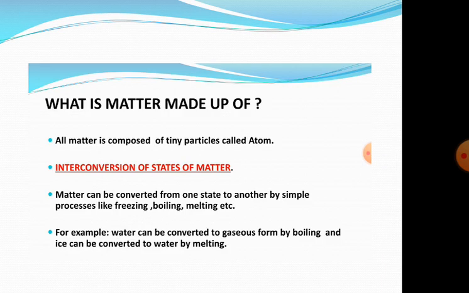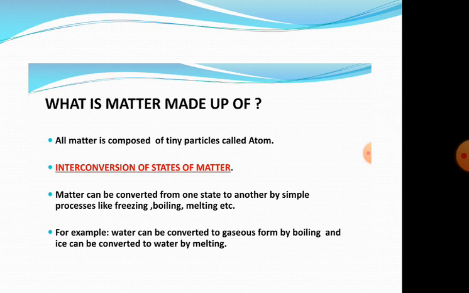Now, what is matter made up of? Matter is made up of tiny particles, and the tiny particles are called atoms. And matter can either be solid, liquid or gas. These forms are called the three physical states of matter.